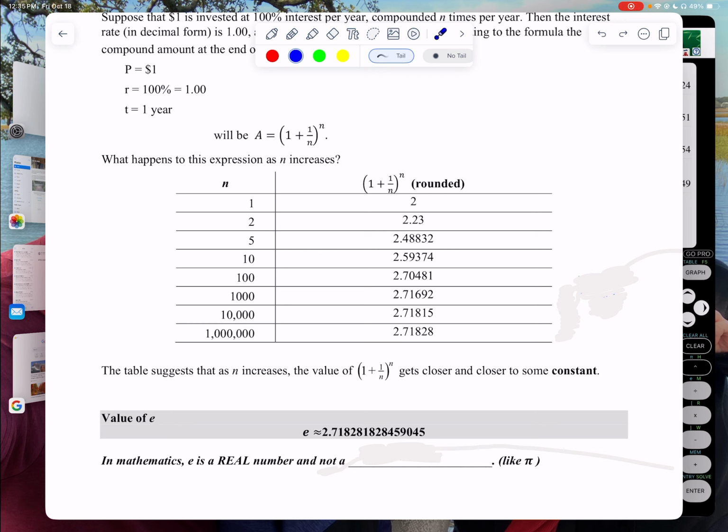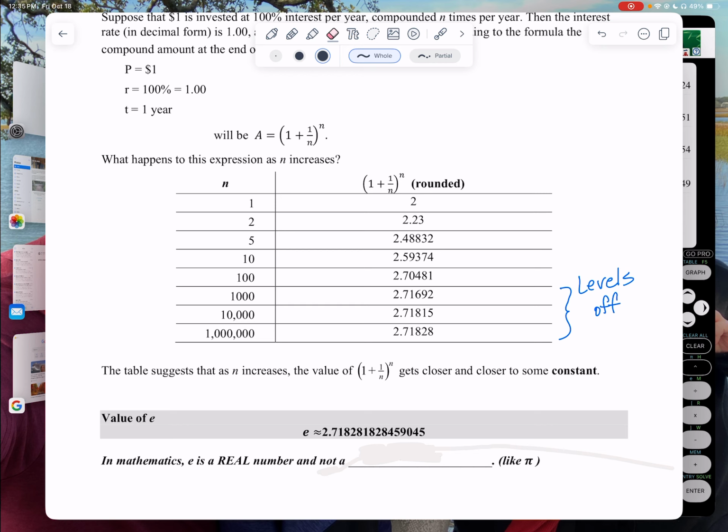If I compound it one time, then I'll have $2 at the end of the year. If I compound it two times, I'll have $2.23. So it is going up a lot. But notice it sort of levels off.